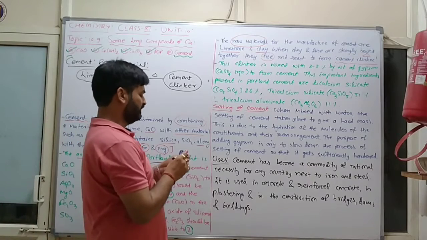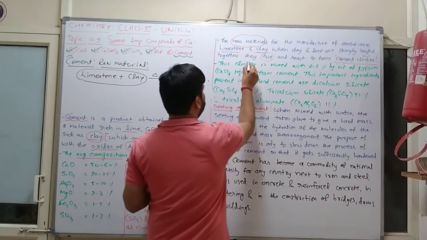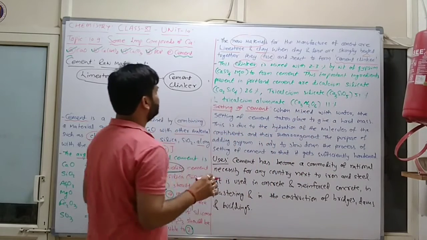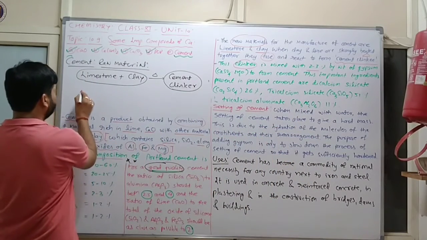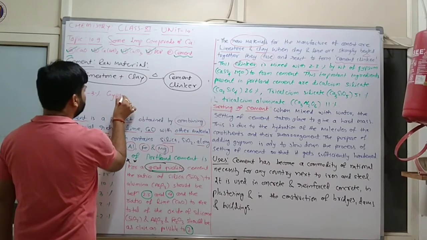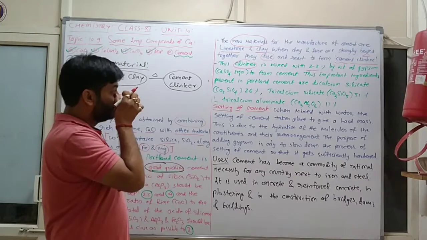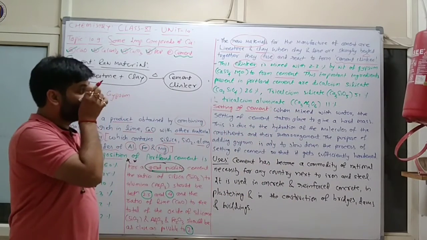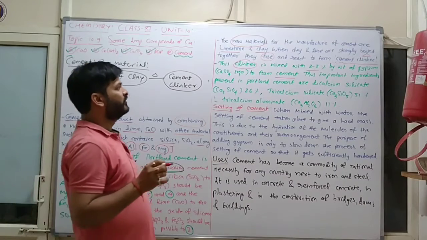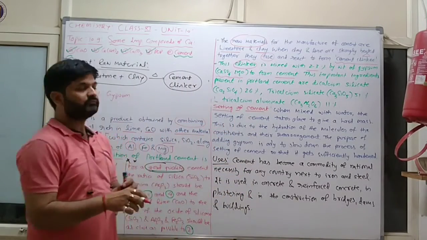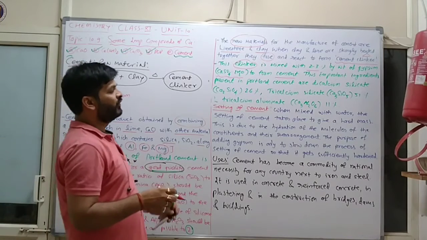This clinker is mixed with 2 to 3% by weight of gypsum to form cement. The formula of gypsum is CaSO4·2H2O.